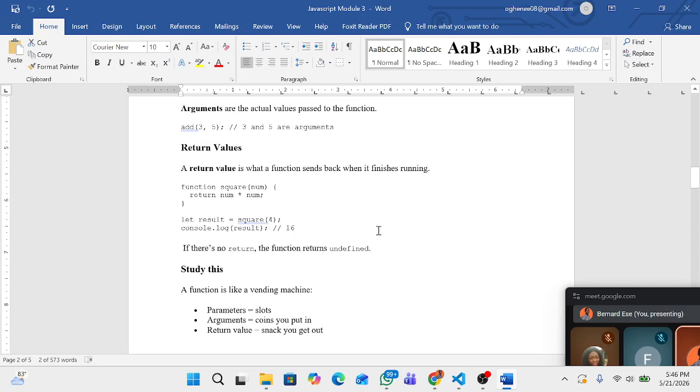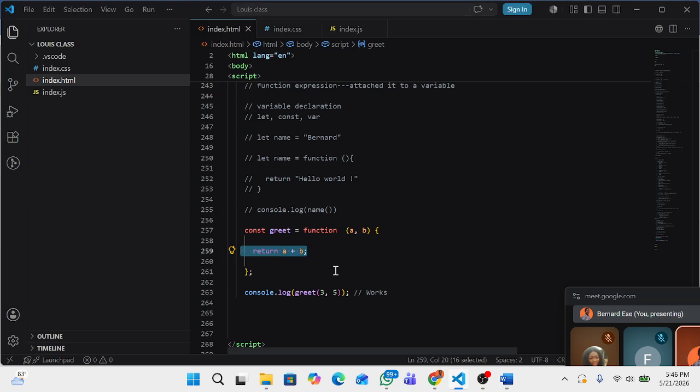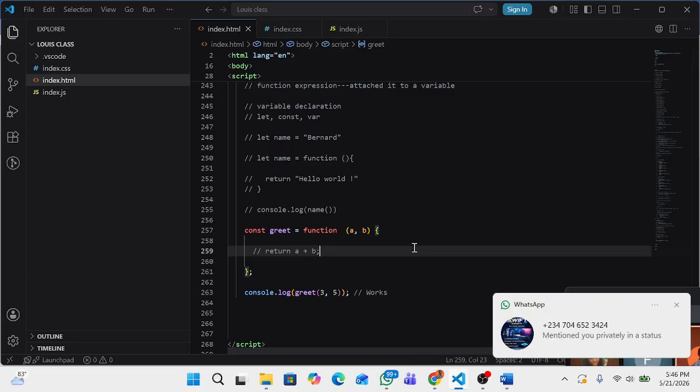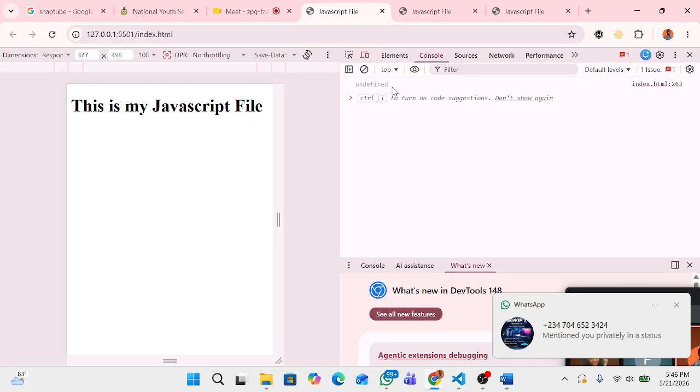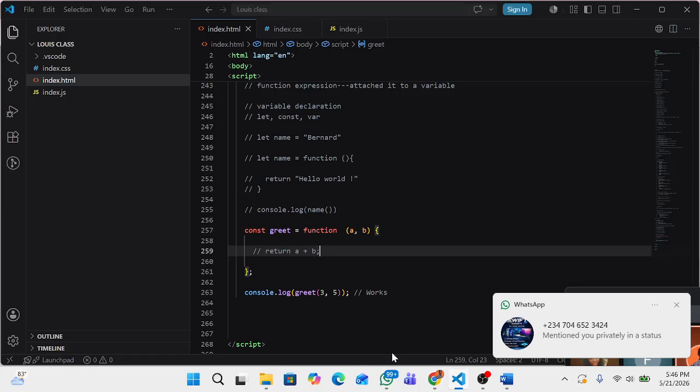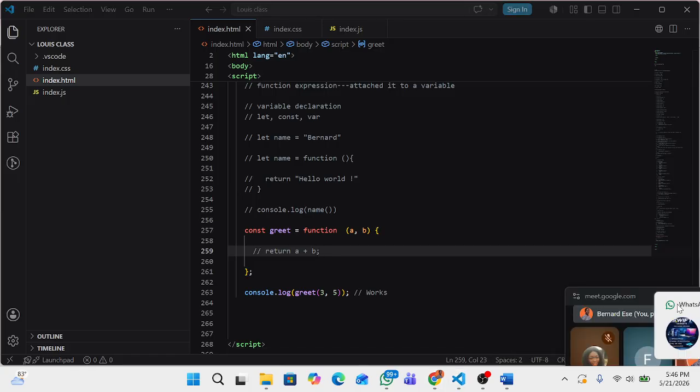So if there's nothing here, that means it will return undefined. So let's say we remove this one now. Undefined. Are we seeing it?